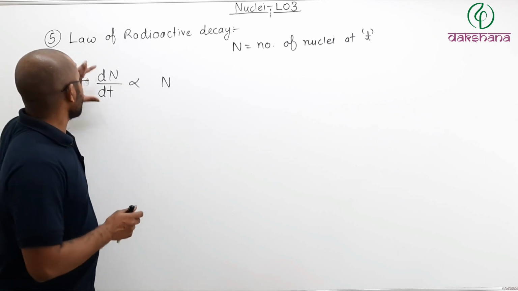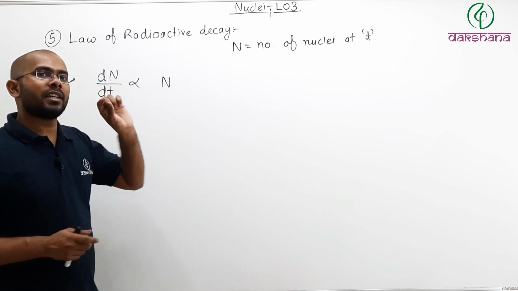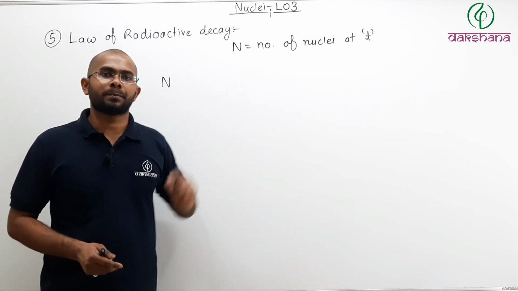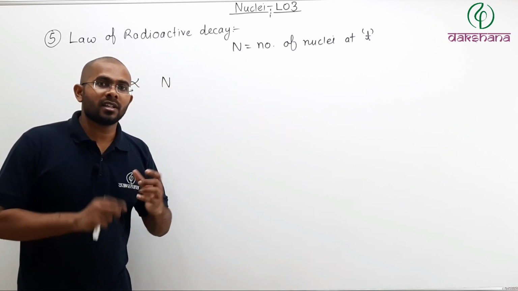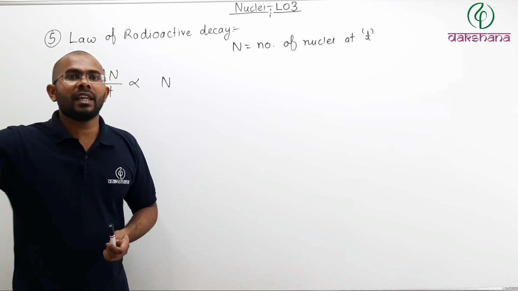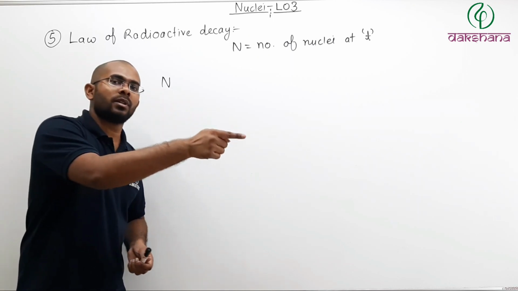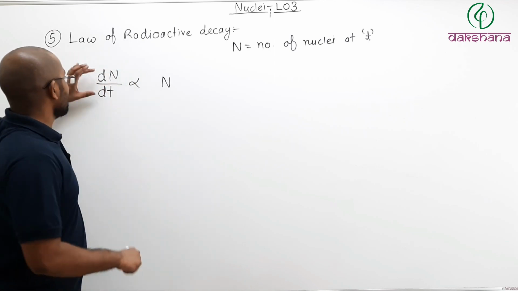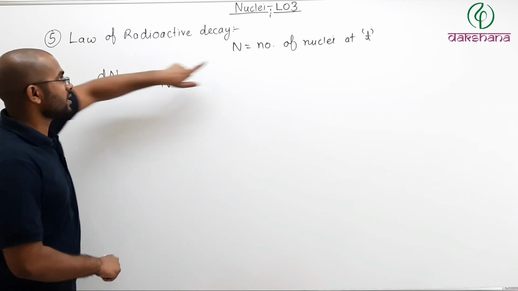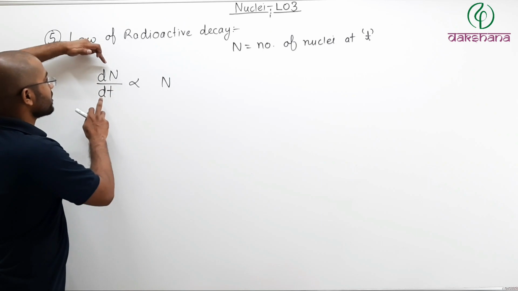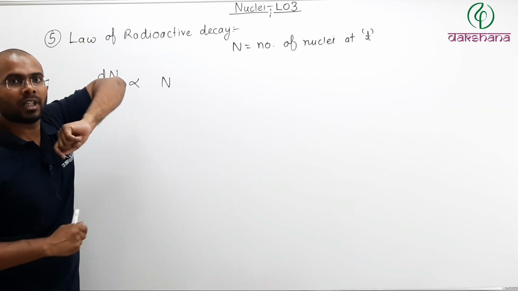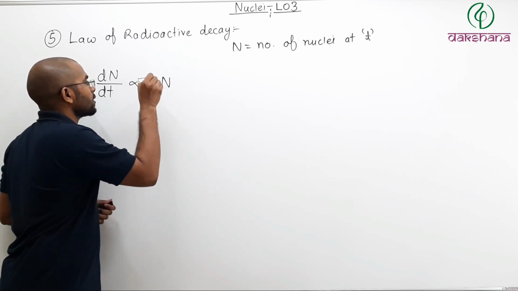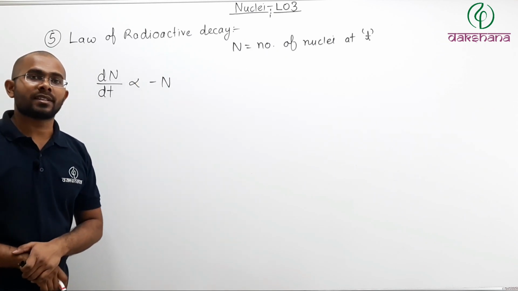Now there is one crucial thing left. What is dN by dt? It is the rate of change of the total number of nuclei. Since some of them are decaying, the total number of nuclei is decreasing, and since N is decreasing, dN by dt is a negative value. And since dN by dt is negative, here also I have to put a minus sign.